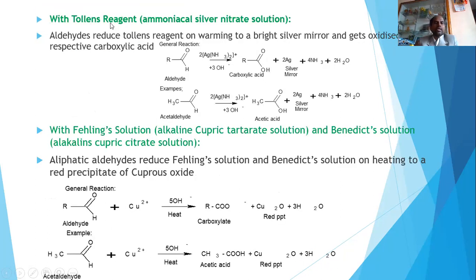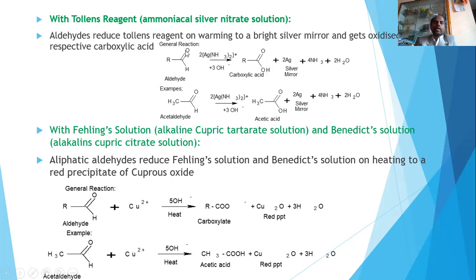The next slide is about the reaction of an aldehyde or ketone with Tollens reagent. Tollens reagent is called ammoniacal silver nitrate. Ammoniacal silver nitrate, [Ag(NH3)2]+ NO3-, is called the Tollens reagent. The aldehyde reduces the Tollens reagent to Ag. Ag is nothing but a silver mirror. And the aldehyde itself is oxidized to a carboxylic acid.